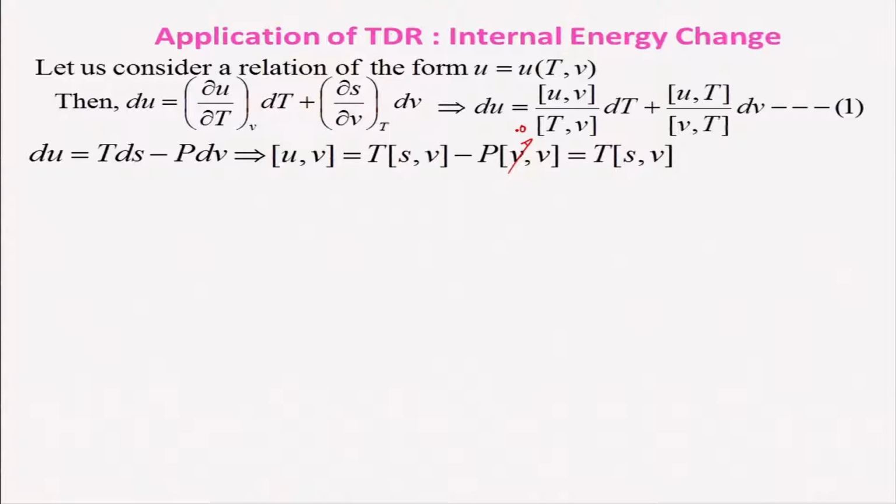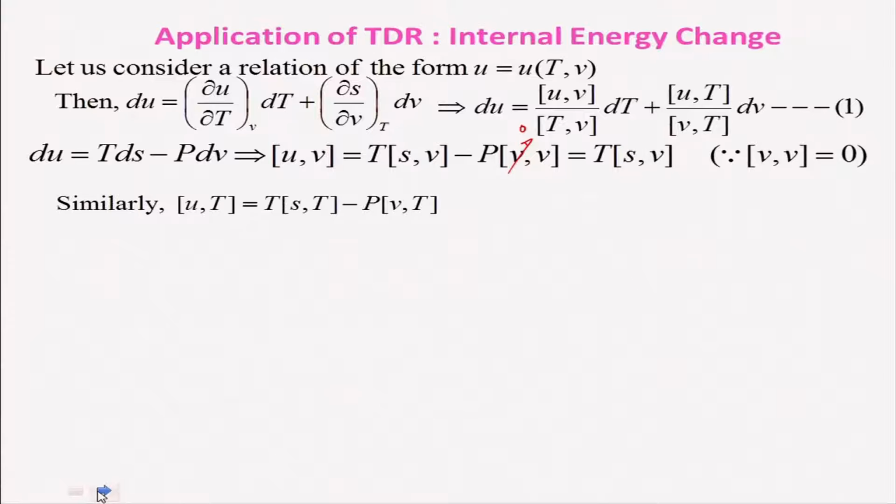Therefore, Jacobian u, v is nothing but T into Jacobian s, v. Similarly, we can write u with respect to T, that is Jacobian u, T is equal to T into Jacobian s, T minus P Jacobian v, T.